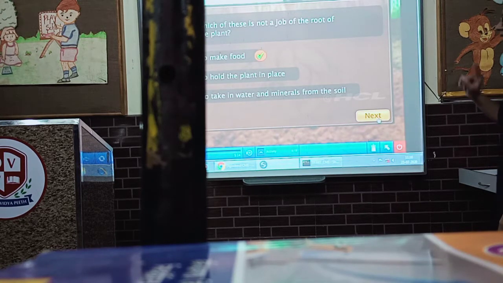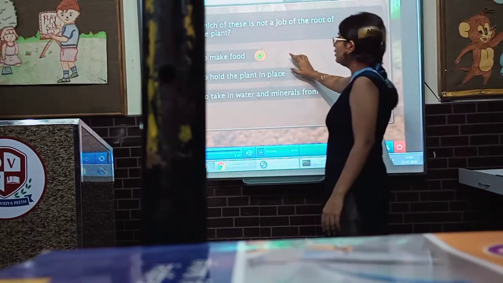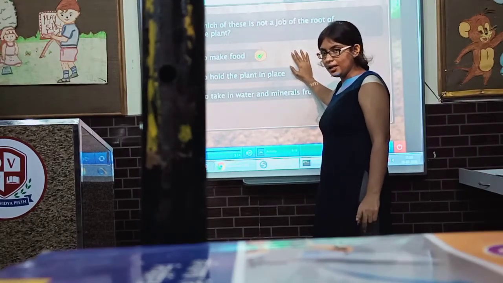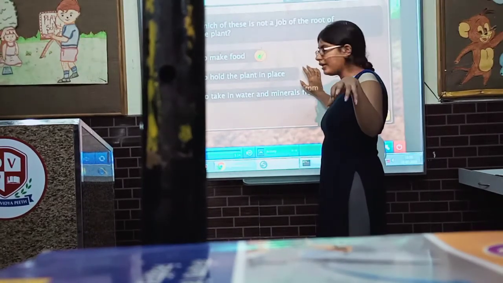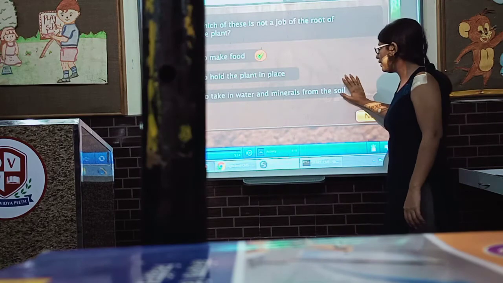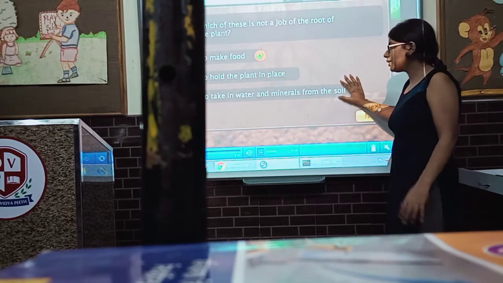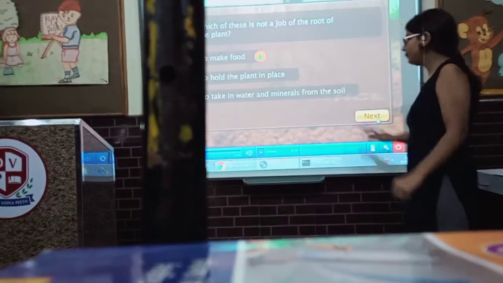See, the correct answer is to make food. Roots do not make food. What do roots do? They hold the plant in its place, and take in water and minerals from the soil.